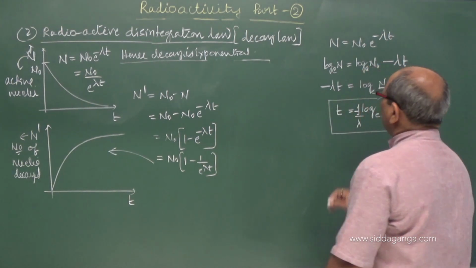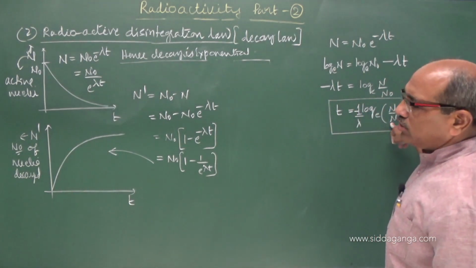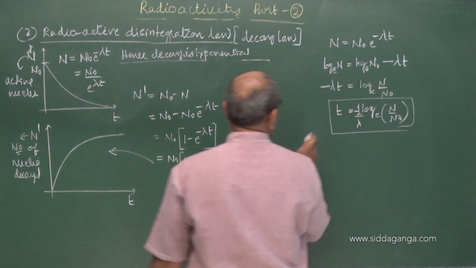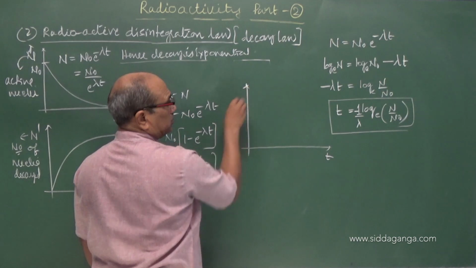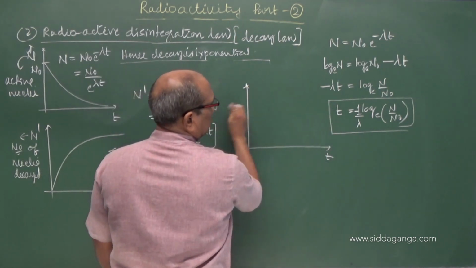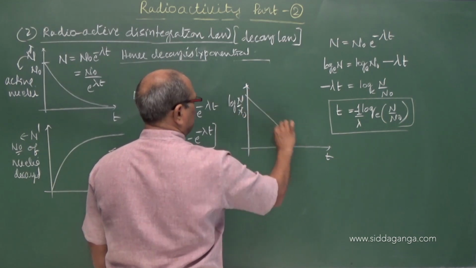This equation, if you observe, has a negative slope, with a finite value at n naught, a straight line graph of t versus log n by n naught, which will be like this.